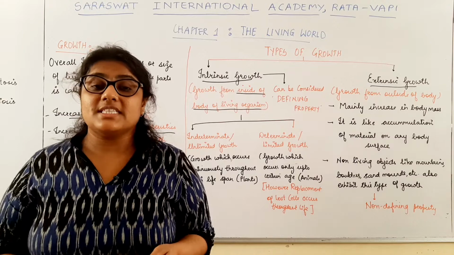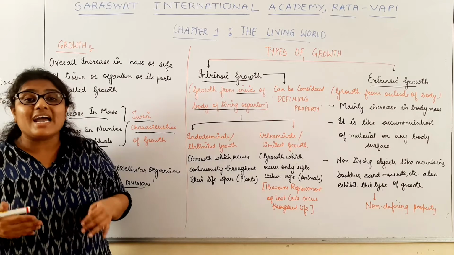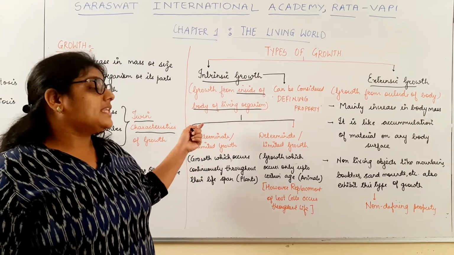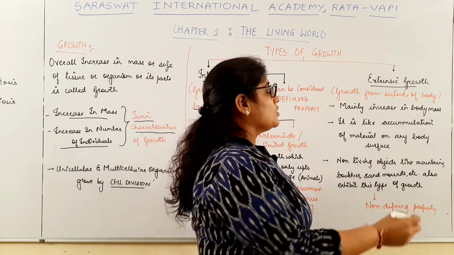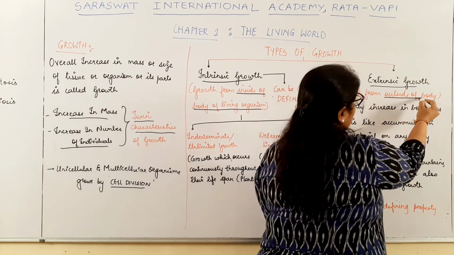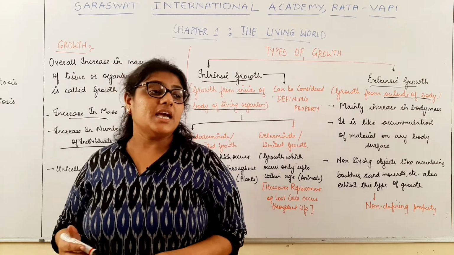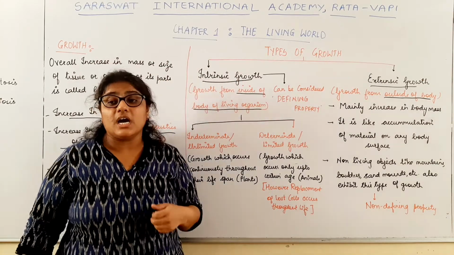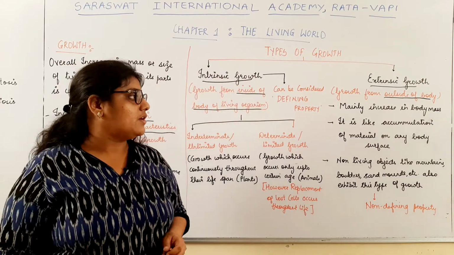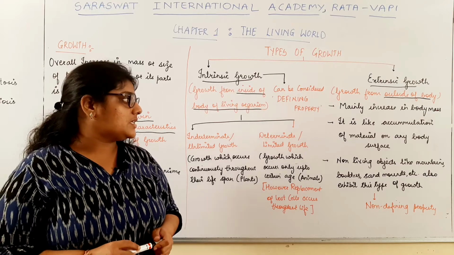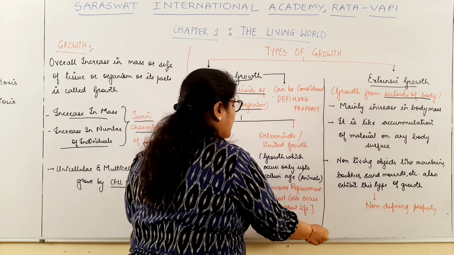The growth process occurring inside the body of the living organism is called intrinsic growth. And what is extrinsic growth? Growth which occurs from outside the body of the living organism, the process of growth occurring outside, related to the outside, is called extrinsic growth. Now, we will first study the extrinsic growth.